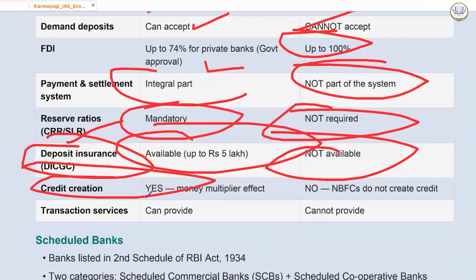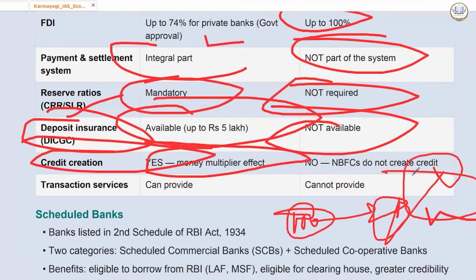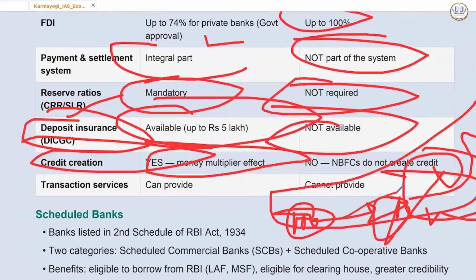Credit creation: yes, the money multiplier effect will be there. Money multiplier effect, what is it? You are saving 100 rupees, giving it to the bank. Banks give a portion of it as a loan. Credit is created and it keeps on multiplying. It is called credit creation. By giving loans, the credit multiplies. Transaction services can be provided by banks, NBFCs cannot provide them.